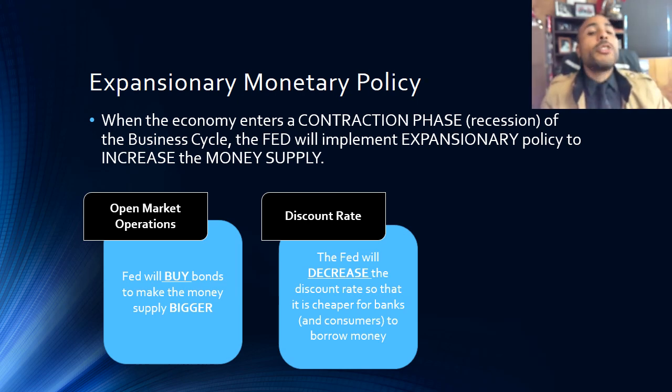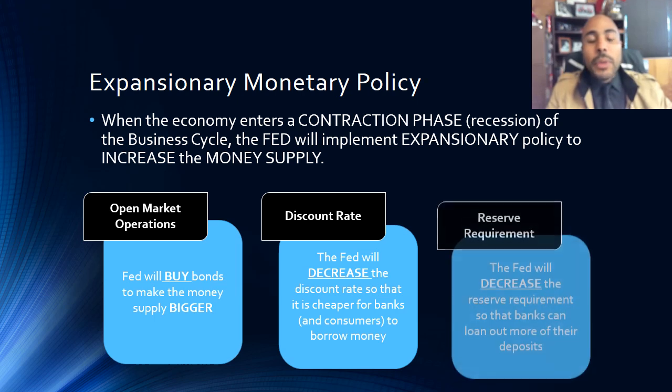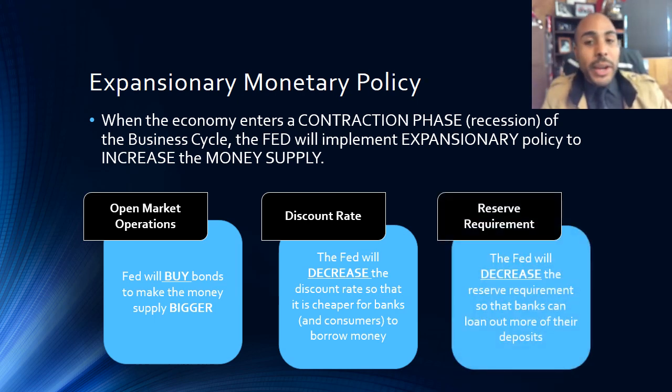So generally, interest rates will go down if all the banks are competing with each other to try to extend loans. Now, if there's a really severe economic downturn, the Fed might also change the reserve requirement. Basically, the Fed would decrease that requirement so that the banks are free to loan out more of the money they have. If they can loan out more money, that means more money for house loans, more money for car loans, more money for business loans, and essentially it's going to help the economy grow just because there's going to be more money out there available.